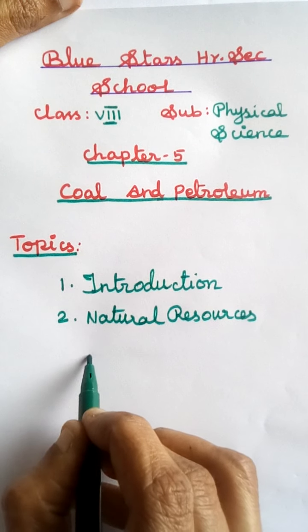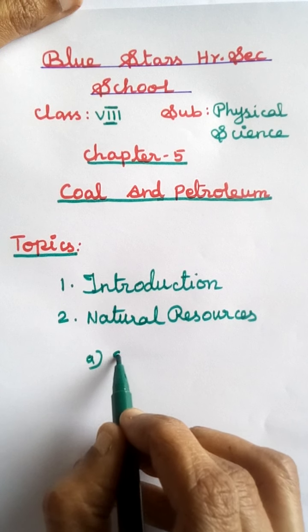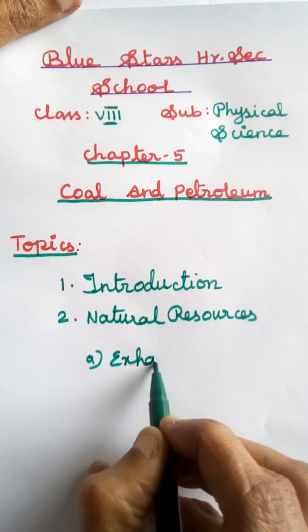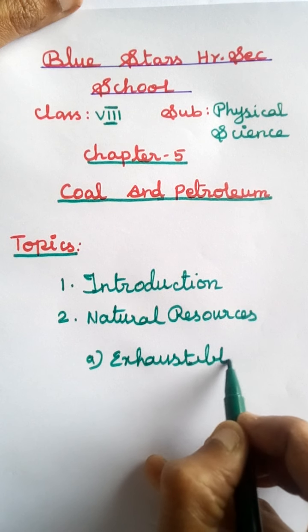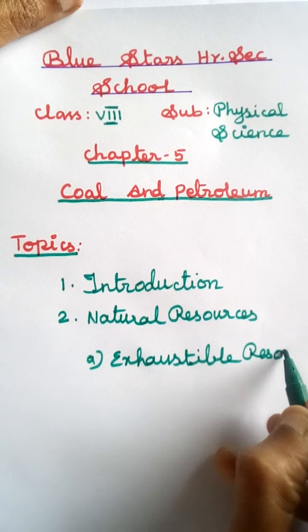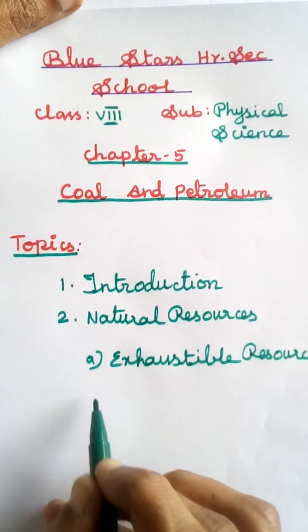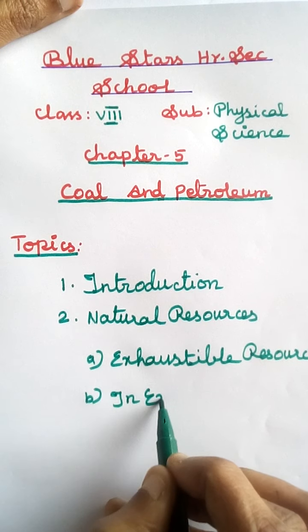The natural resources are of two types. The first one is exhaustible resources. The second one is inexhaustible resources.